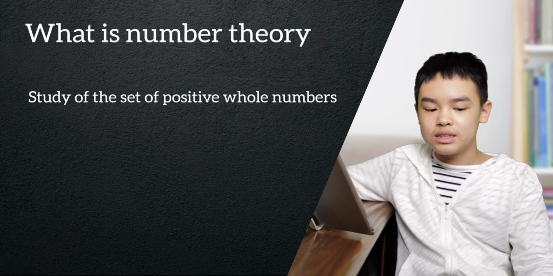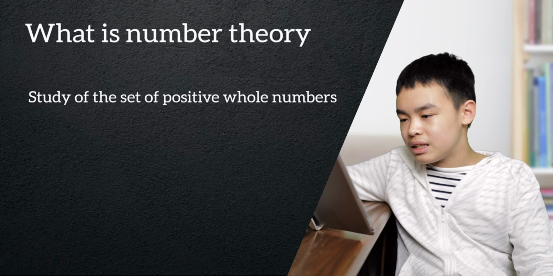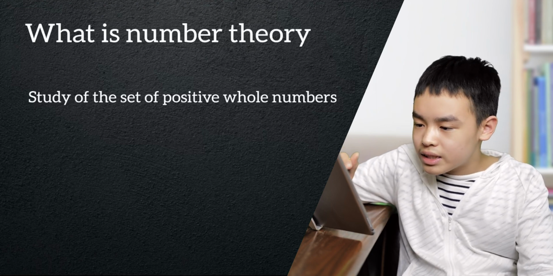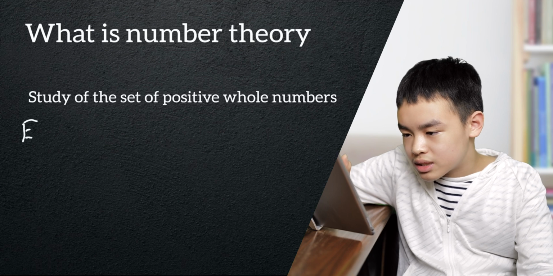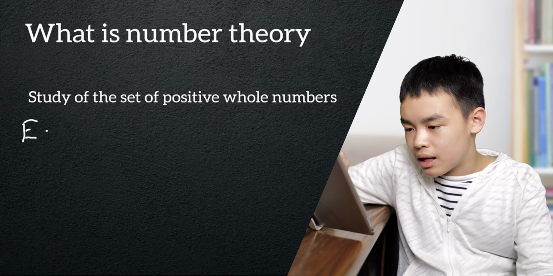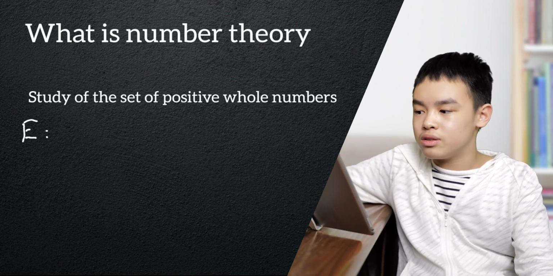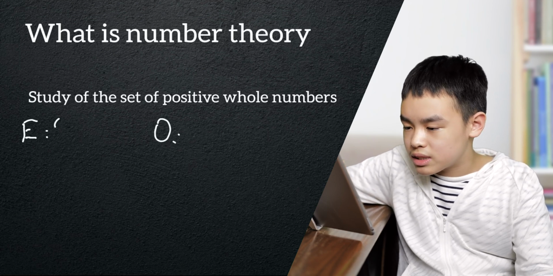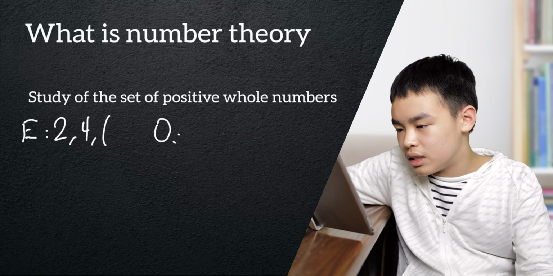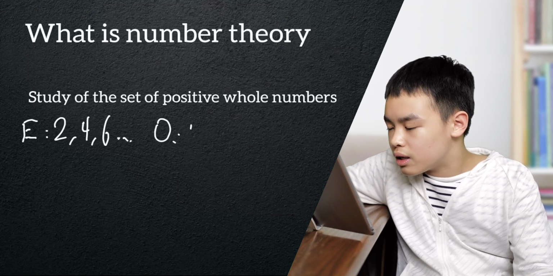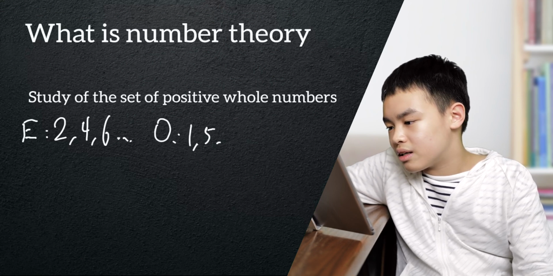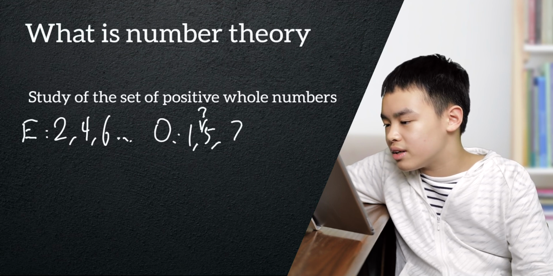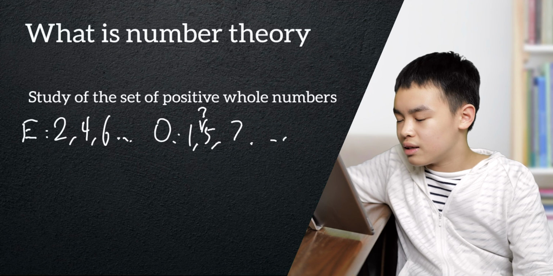And in this set of positive whole numbers, there are many other little sets. I believe we'll find more and more unique sets later. So there are even and odd numbers, obviously. 2, 4, 6 are even numbers. 1, 3, 5, 7 are odd numbers.